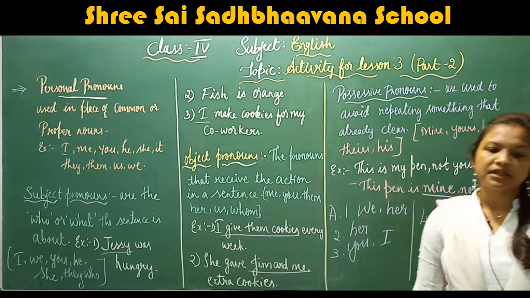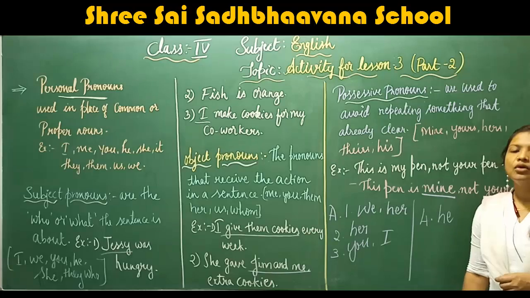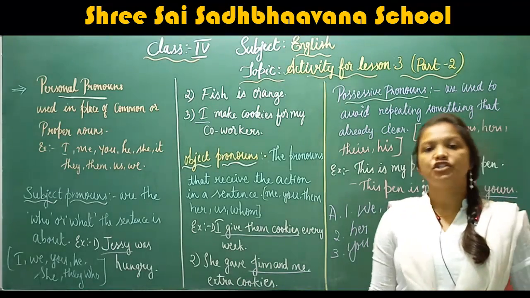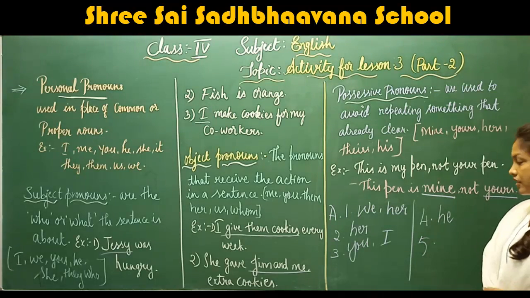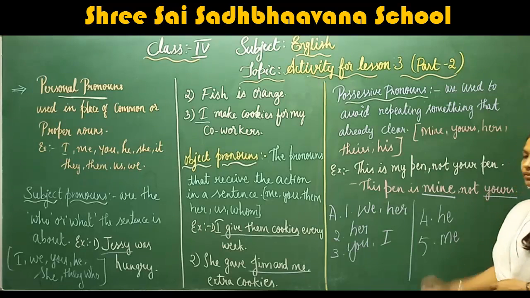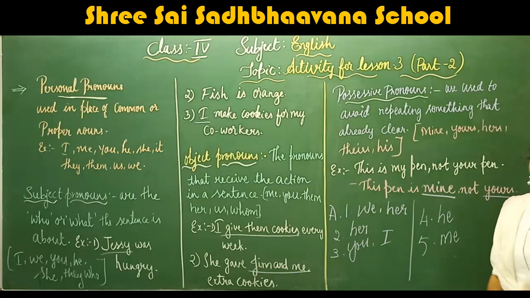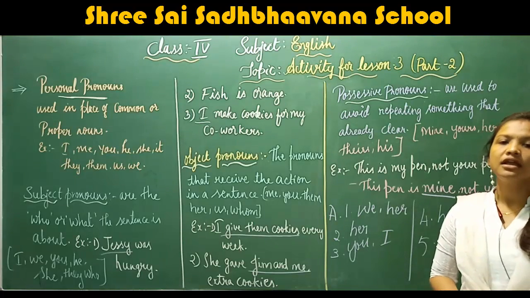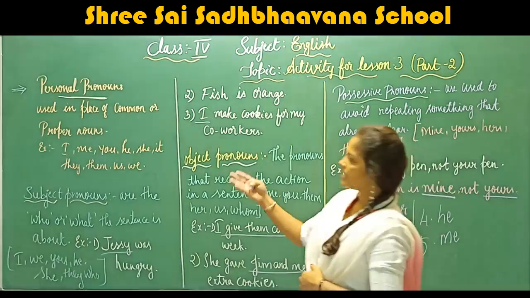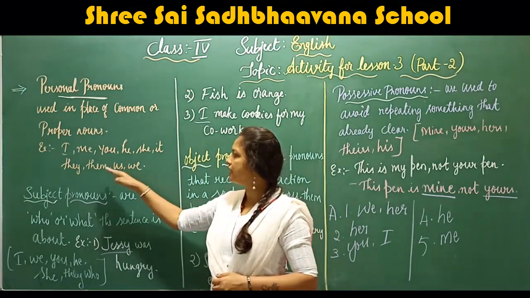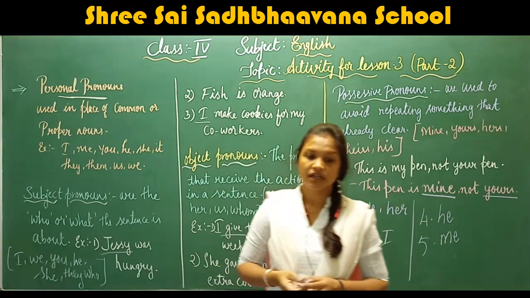Right. The fifth one. Mother wanted me to wear a white shirt. Now here, which is the personal pronoun? The personal pronoun is me. Mother wanted me to wear a white shirt. Did you understand, children, how to recognize personal pronouns? Personal pronouns are I, me, you, he, she, it, they, them, us, we. These are personal pronouns. I hope you have understood, children.